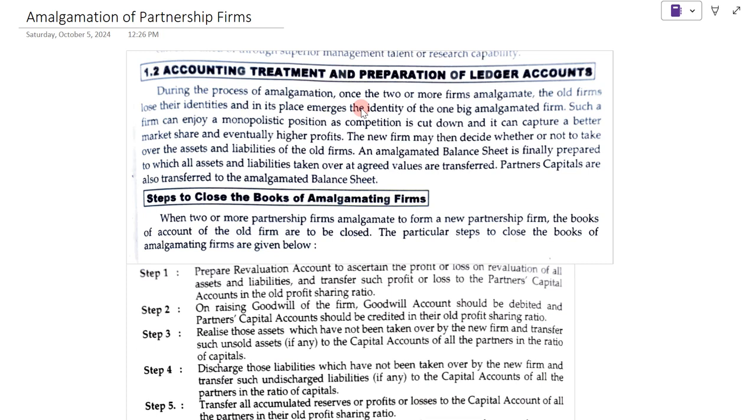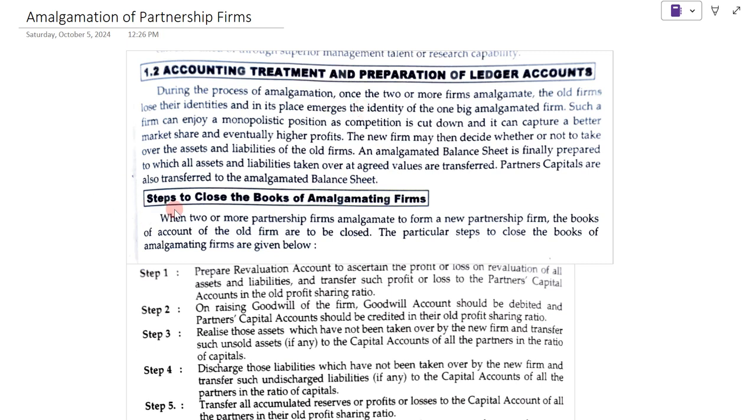In that case, the amalgamated balance sheet is prepared, where all the assets and liabilities are taken over at some agreed values and transferred. Also the partners' capitals are transferred to the amalgamated balance sheet. So the old partnership firms' books are to be closed.